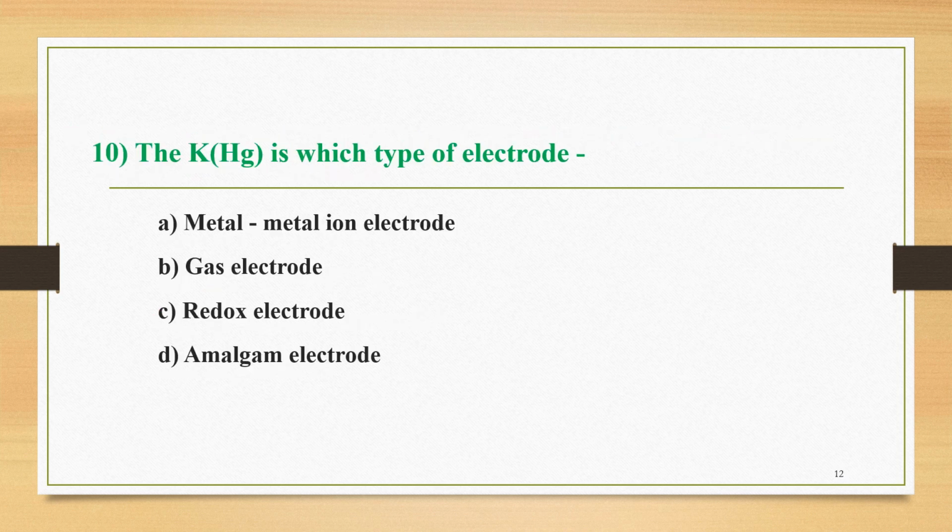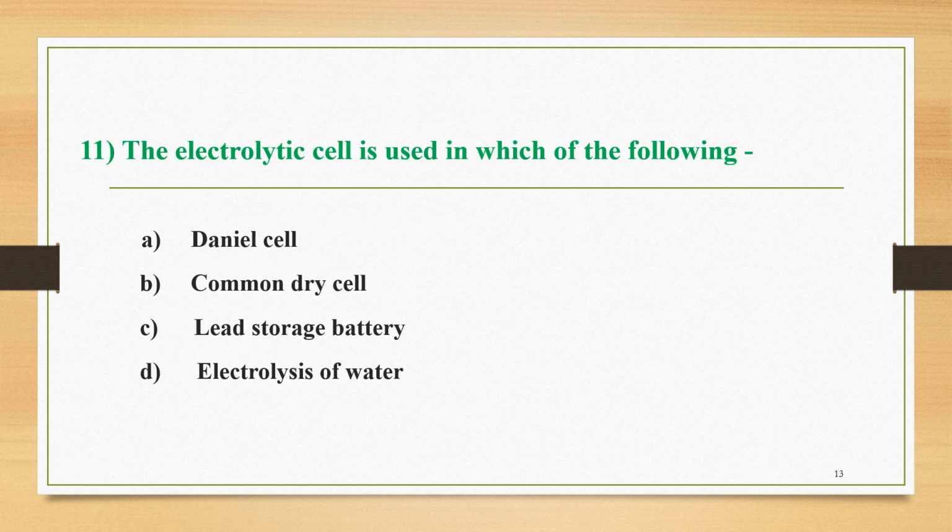The next question, question number 10. The K in brackets Hg is which type of electrode? This representation is used for which type of electrode? The four options are: A, metal ion electrode; B, gas electrode; C, redox electrode; and D, amalgam electrode. The correct answer is option D, the amalgam electrode. It means we take a particular metal and along with it we take mercury. This type of combination is called an amalgam, and the electrode formed is called an amalgam electrode.